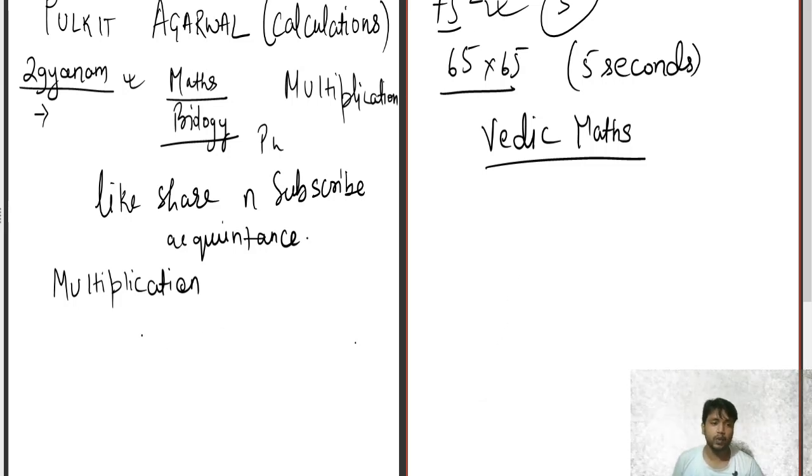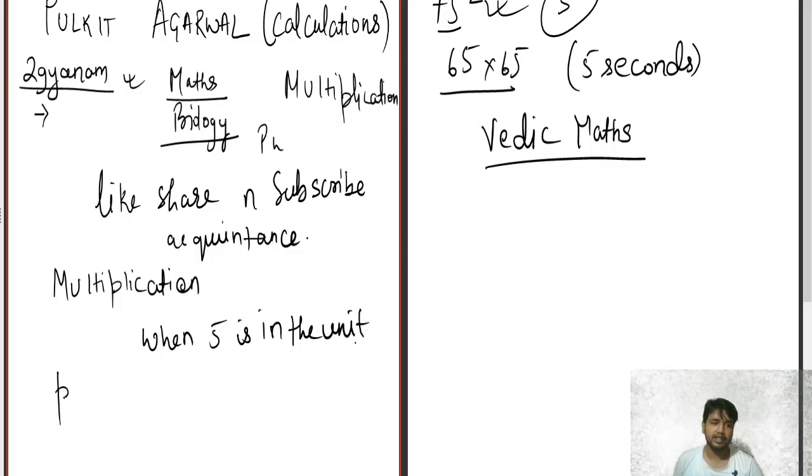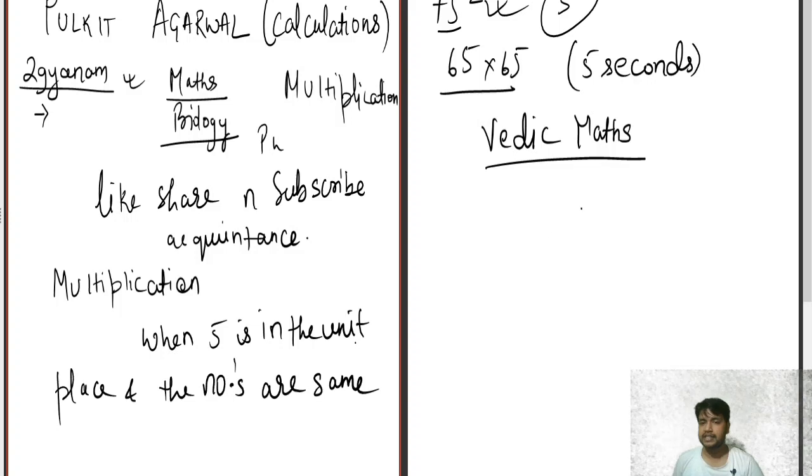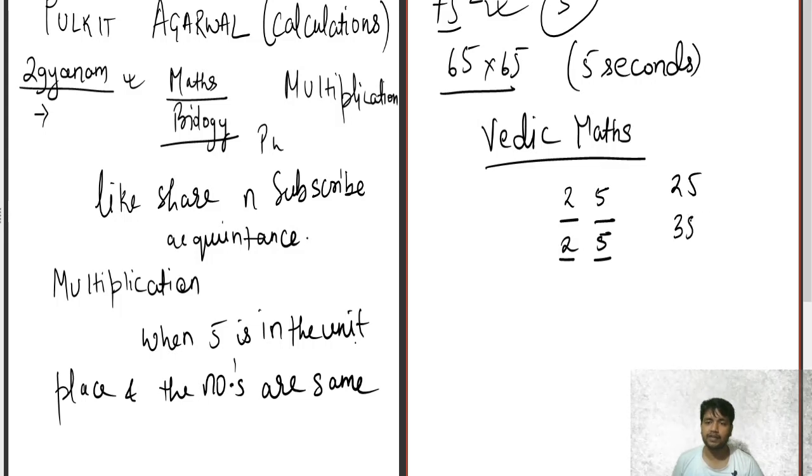The first trick says that when 5 is in the unit place and the numbers are the same. Now if I say this, how will you represent it? If a 2-digit number is there, both the numbers are the same and the unit place is 5, then it could be 25 into 25. Don't write it as 25 into 35 because they are not the same numbers. So if the numbers are the same and the unit place is 5, there is a trick of multiplication over here.